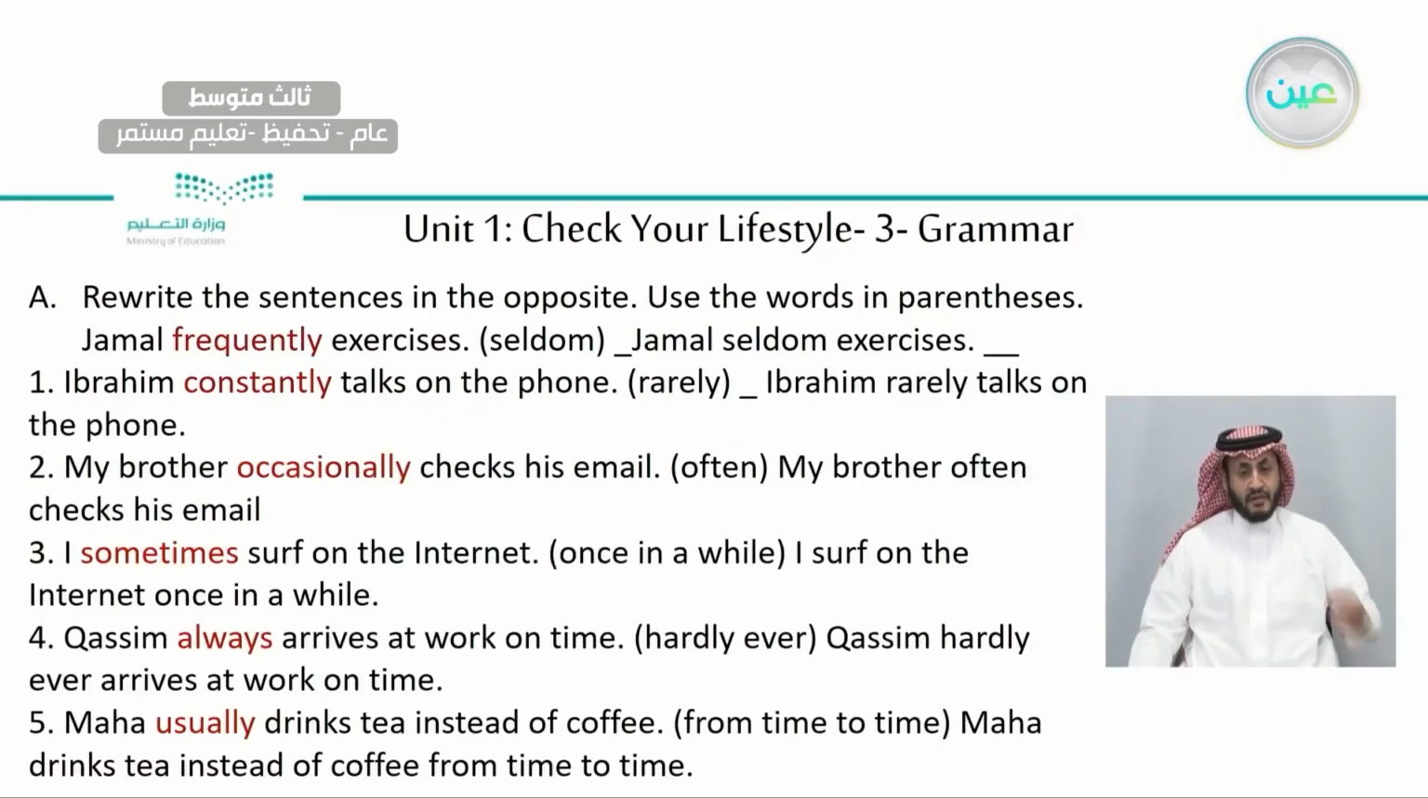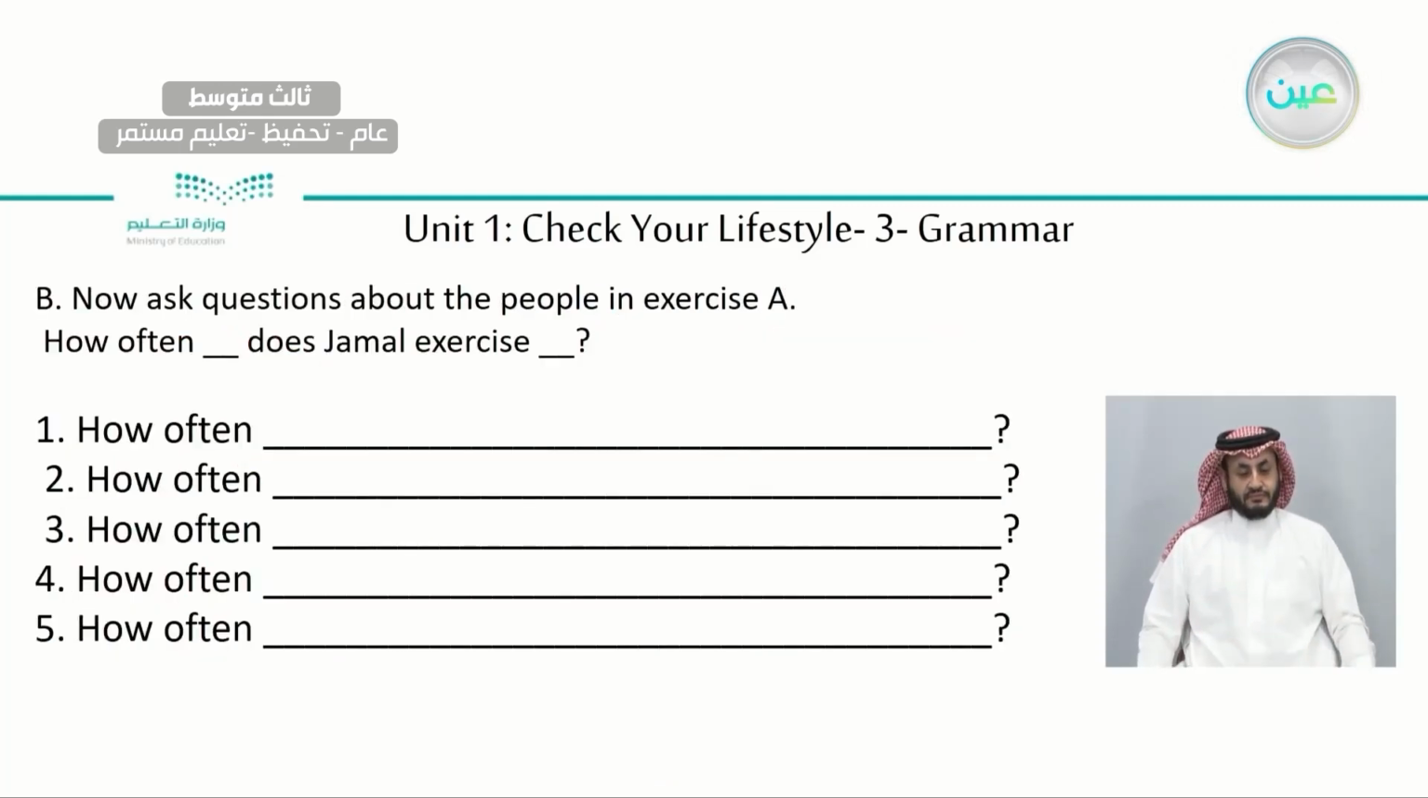Okay, let's look at the answers together. I'm sure you did really good. So number one is Ibrahim rarely talks on the phone. Number two, my brother often checks his email. Number three, I surf on the internet once in a while. Number four, Qasim hardly ever arrives at work on time. Number five, Maha drinks tea instead of coffee from time to time. Have you noticed from time to time it's at the end? Yes? Okay.